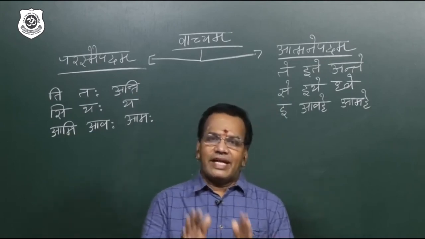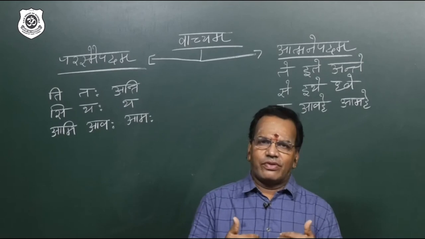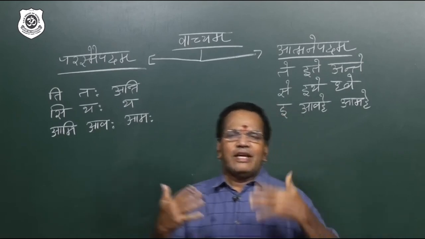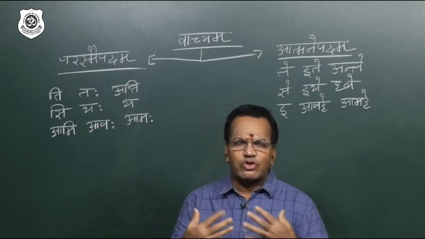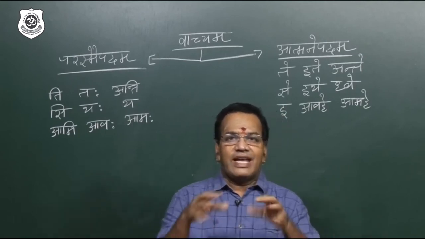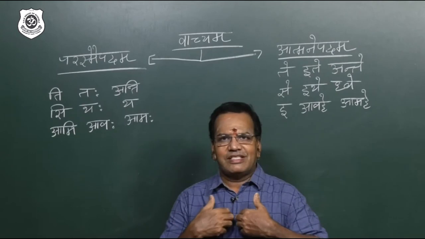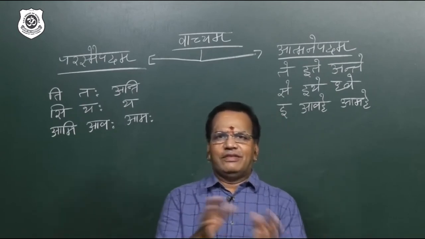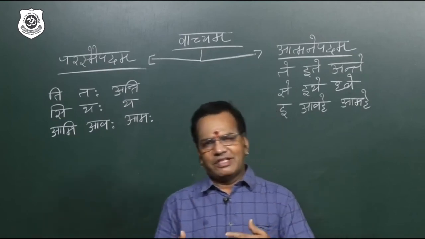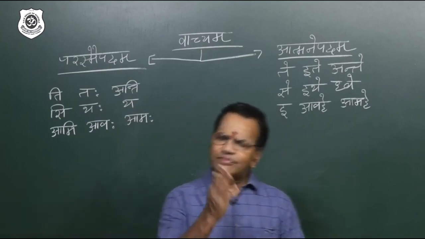Whenever we are doing an action towards ourselves, in olden times they used to teach like this only. Now also, when we are doing the action for ourselves, there it is atmanepadi, atman means ourself. Some verbs, some actions are ubhayapadi, where we do it both for ourselves as well as for others.